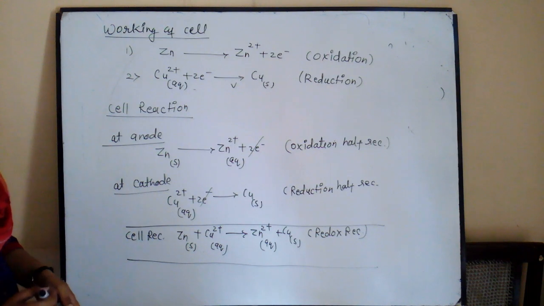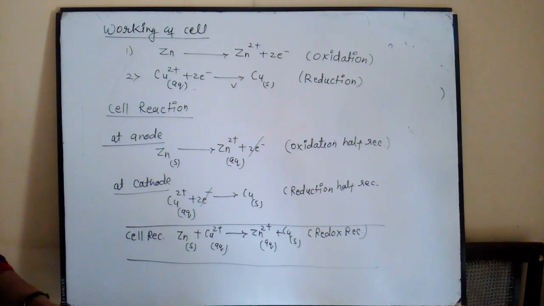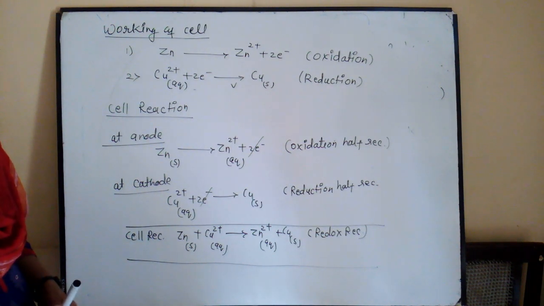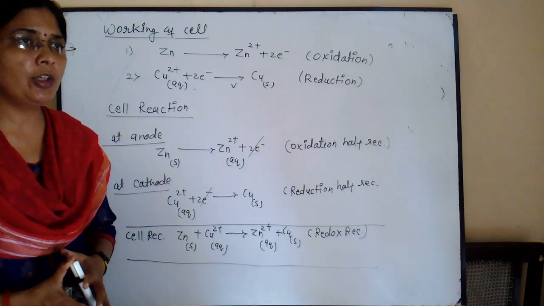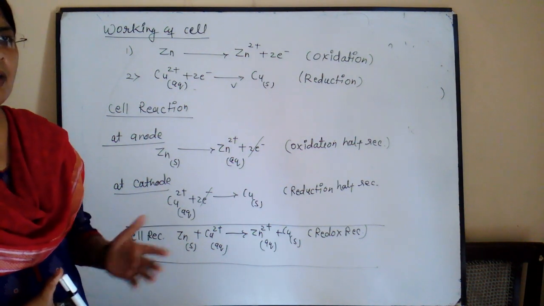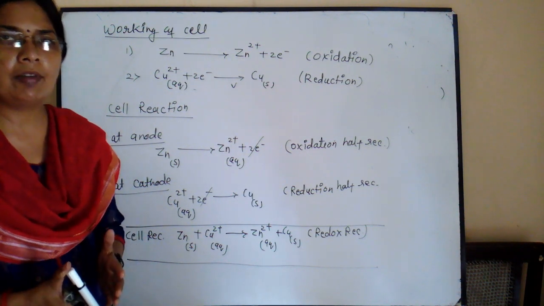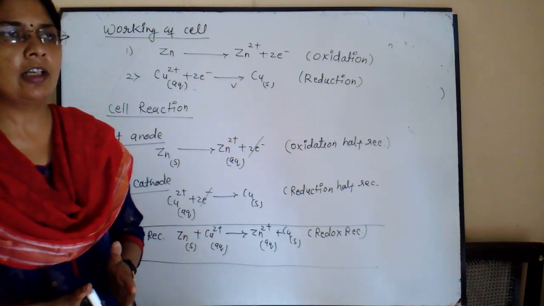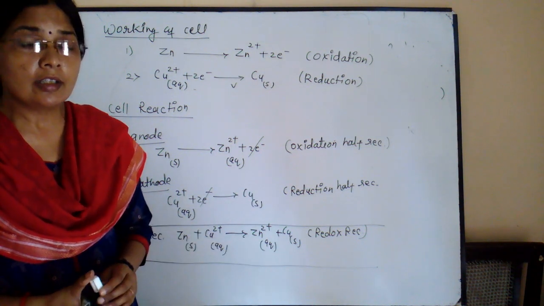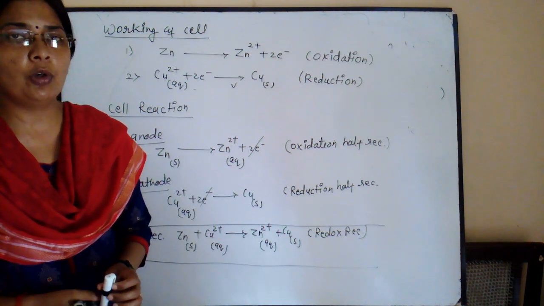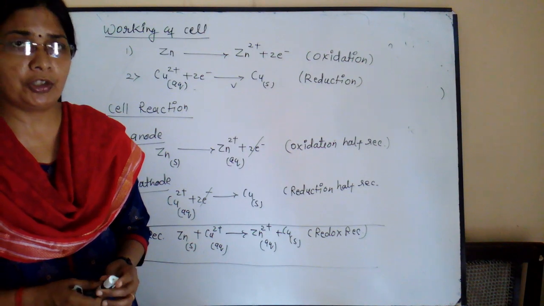So electrochemical cells are devices which convert chemical energy into electrical energy. In this cell, different metal electrodes are used, zinc and copper. Zinc is the anode and copper is the cathode. Zinc is dipped in its salt solution ZnSO4 and copper is dipped in its salt solution CuSO4, and both solutions are joined using a salt bridge.